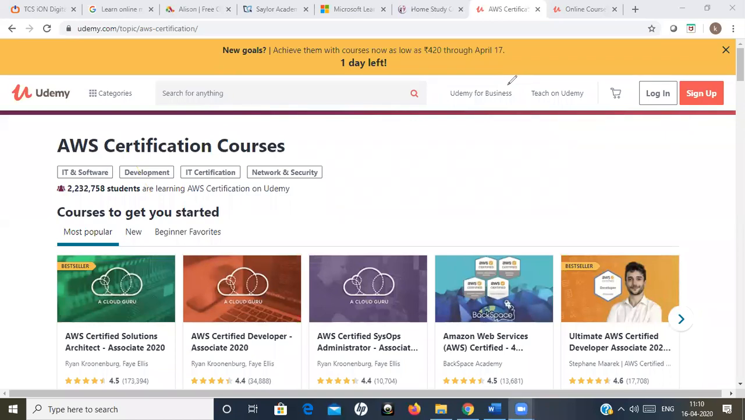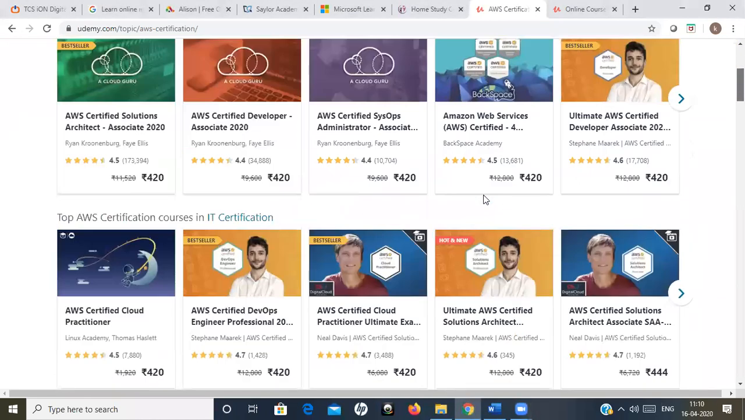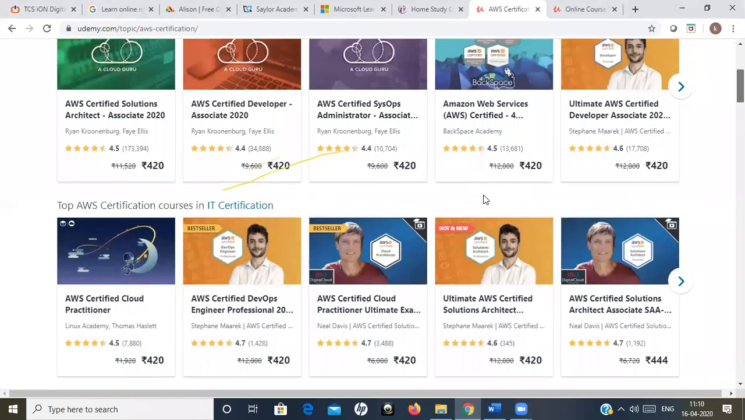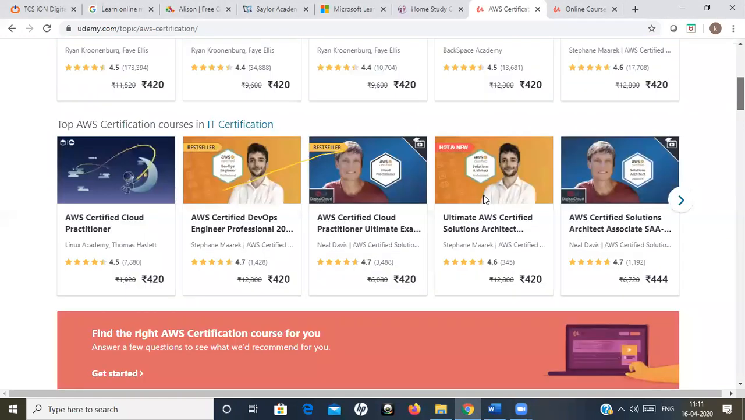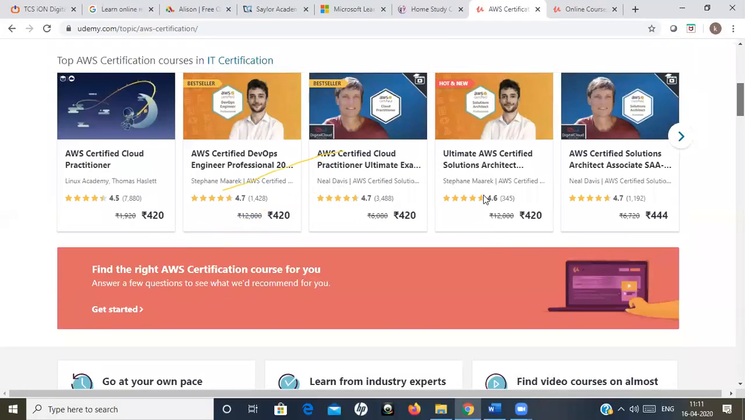See, a lot of courses are provided over there. You can check here. So many courses are there. You can click on the course which you want. All courses are showing an amount of 420 rupees, which indicates that if you pay that amount and complete this particular course, a certificate will be issued to you. So if you want a certification, then only you need to pay this amount.